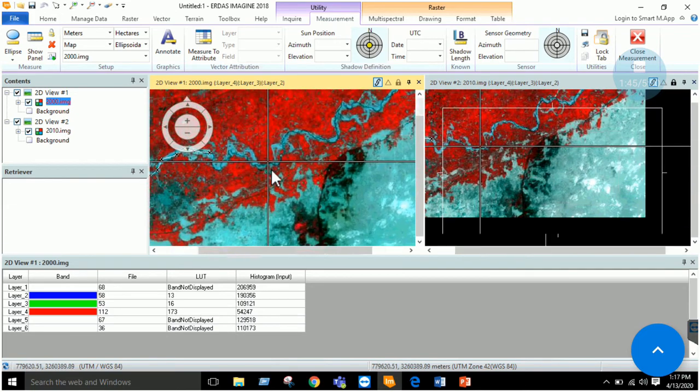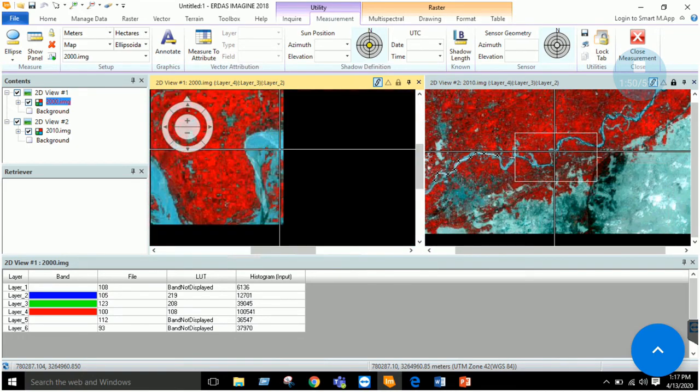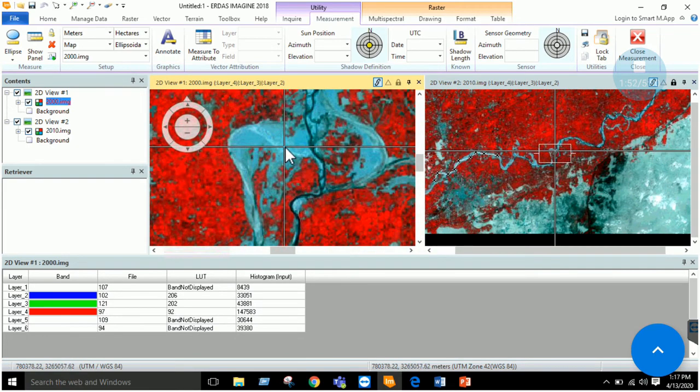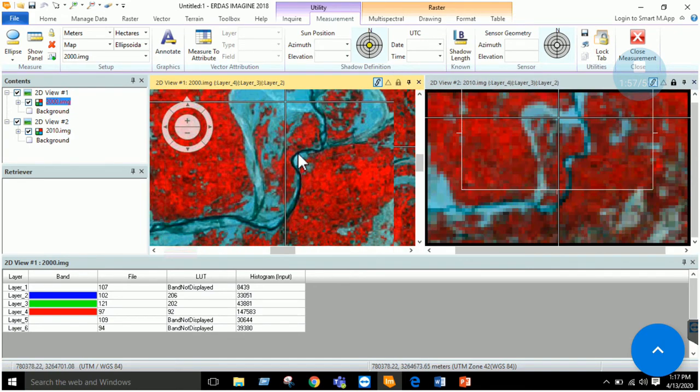For example, let's zoom to here. Whenever you are moving this cursor, the second cursor will be moved along, right, because the views are linked. In this way you can find the change: what was in the 2000 imagery at this pixel location, and in 2010 what feature is in this pixel location.